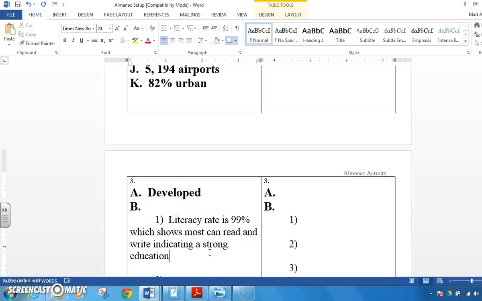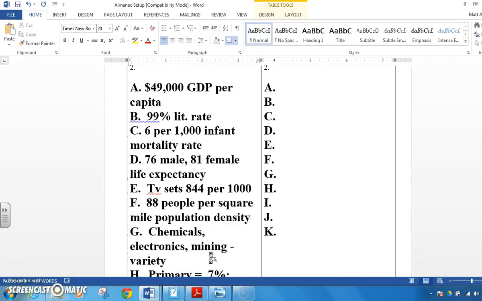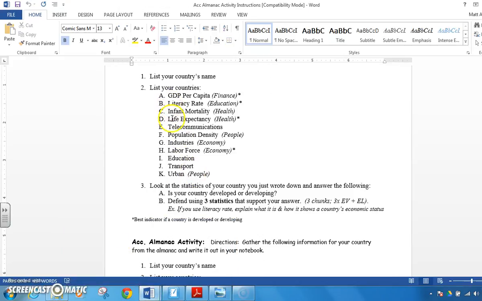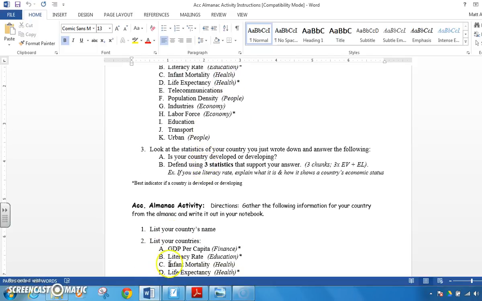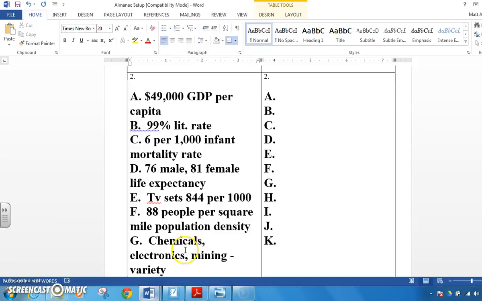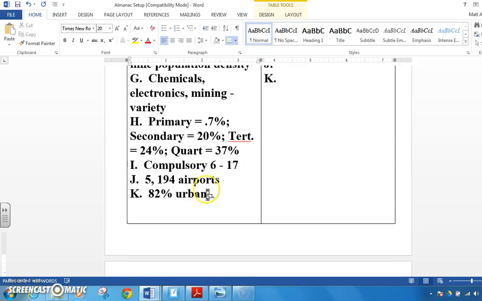Great. Let's do another one, shall we? Another one of these is life expectancy, health. We know that life expectancy, and I want to try to use 2 or 3 of these that are best indicators. I can also throw in some of the others, but I have to use at least 2 best indicators in what I've got here. 76 and 81.